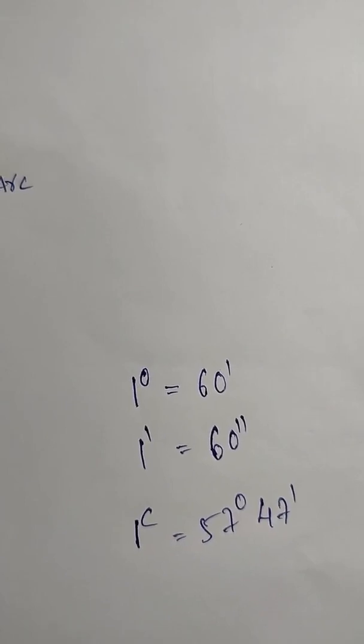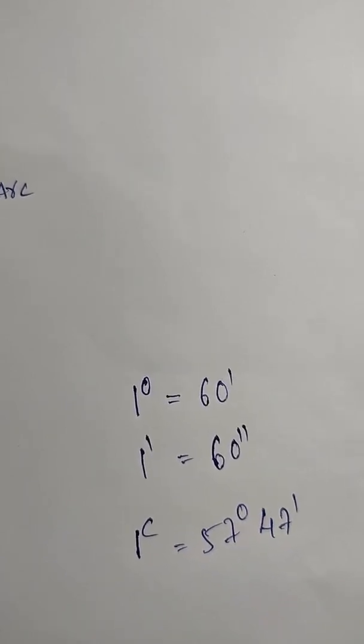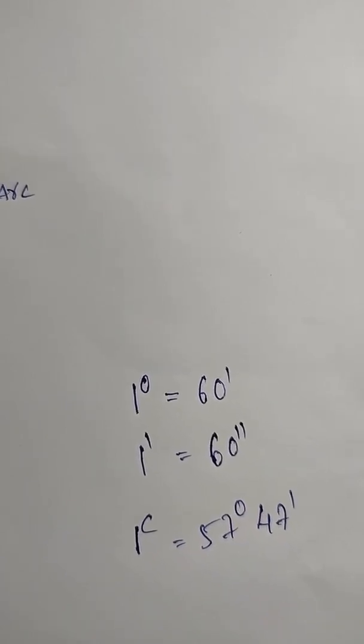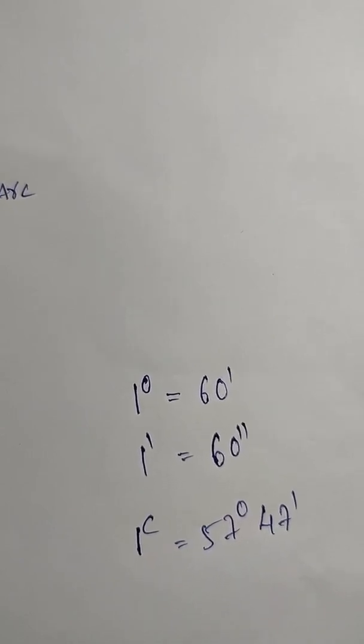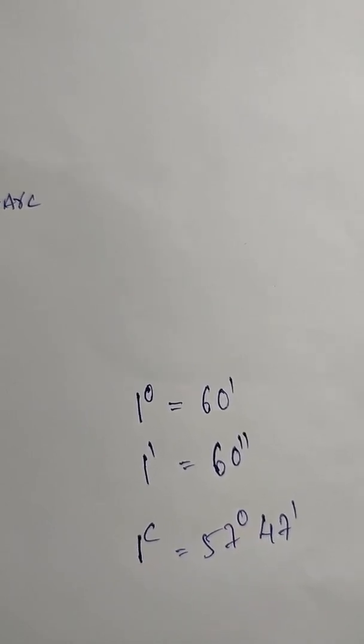Now, in your lower classes you discussed some types of angles. So let us go to the types of angles.